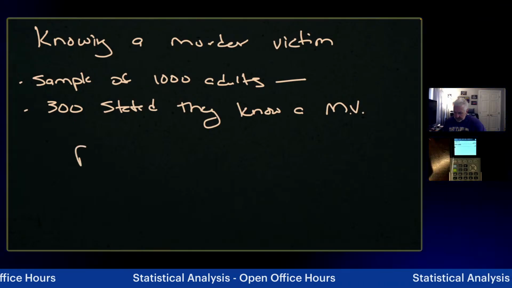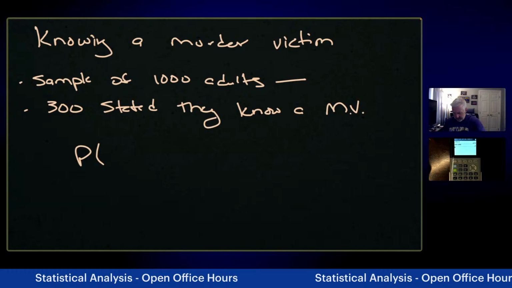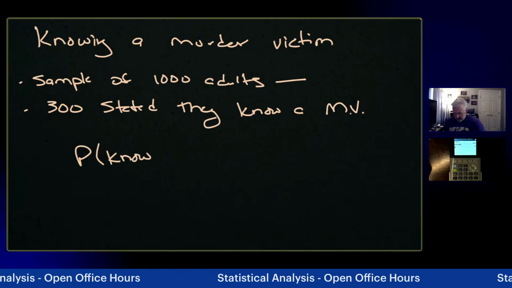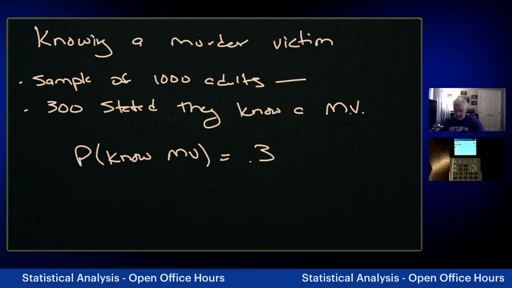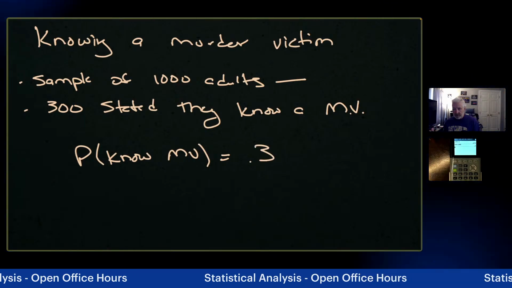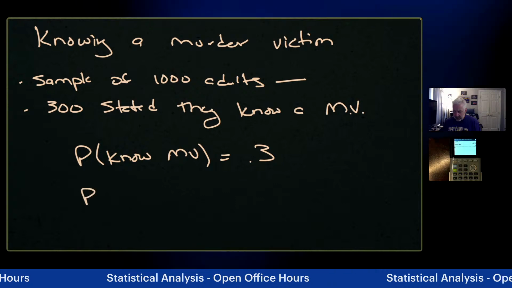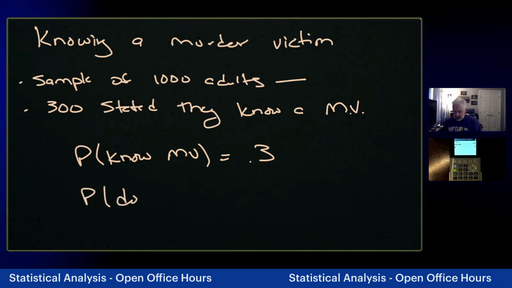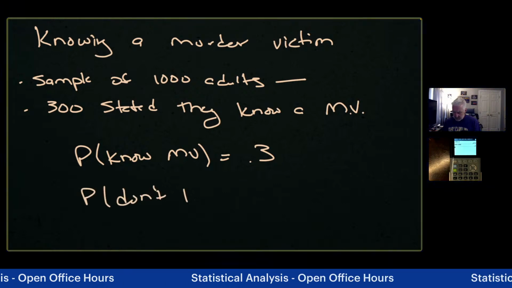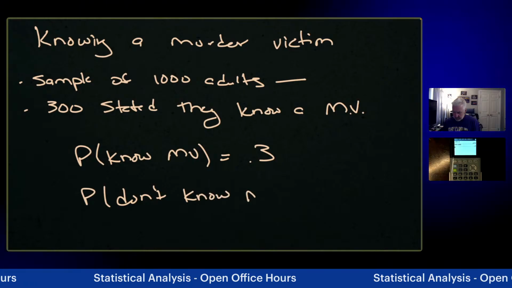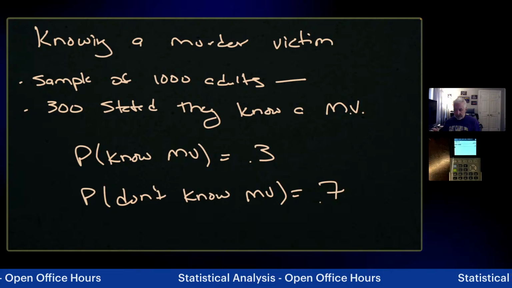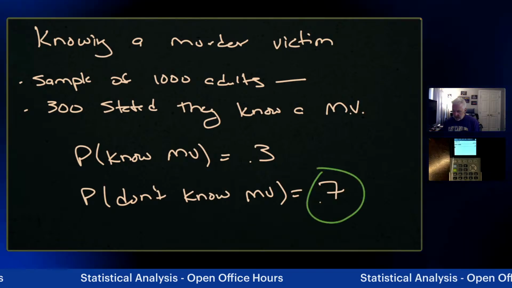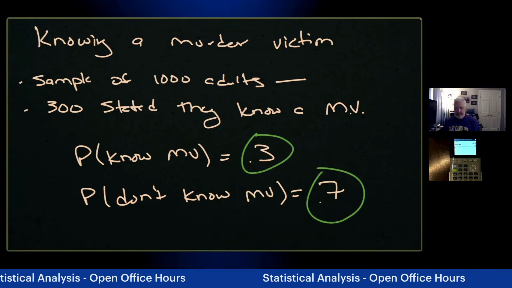So, the probability that you'll know a murder victim is 0.3. Okay? So that's if you know one. That means that the probability that you don't know a murder victim would be 0.7. So these are the numbers that we need to know, 0.7 and 0.3.